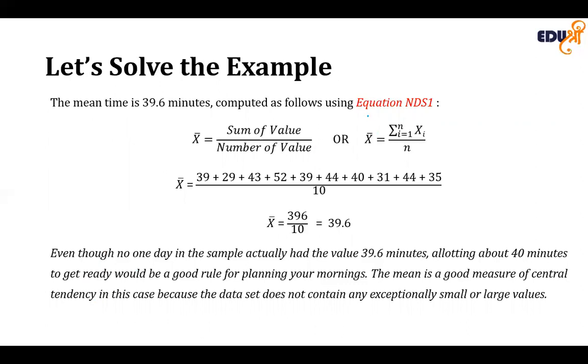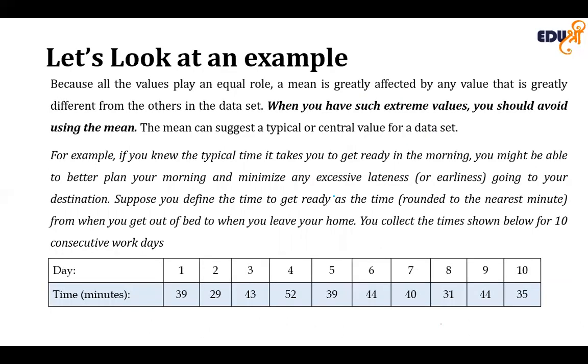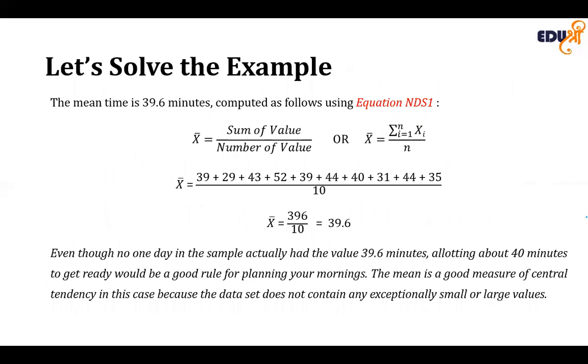Okay. So you have got the equations, NDS1, numerical descriptive statistics 1, so that you can relate while you keep on practicing by yourself. Okay. So we add the sum of all the time taken by the number of portions. The number of days in the sample is 10, and the total is calculated, and we get 39.6.